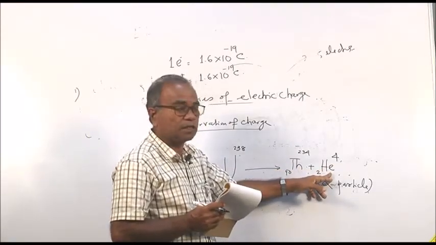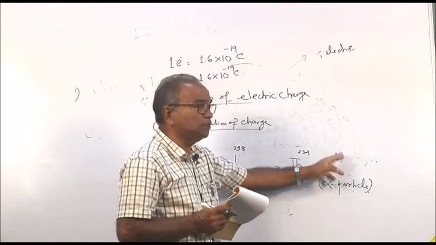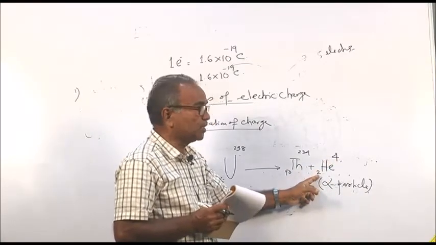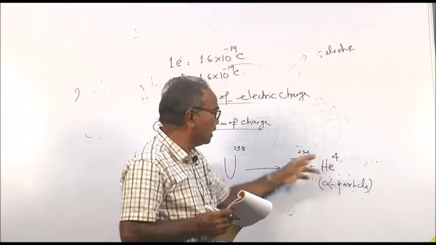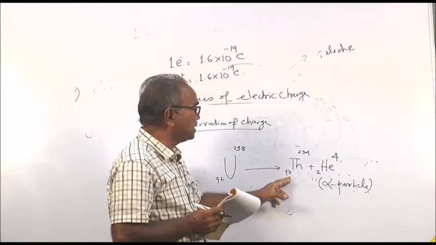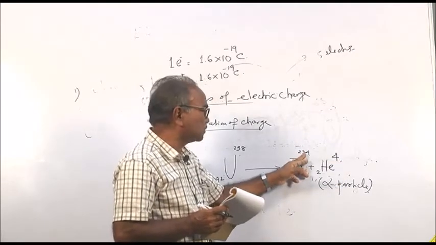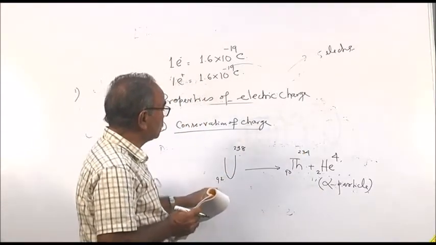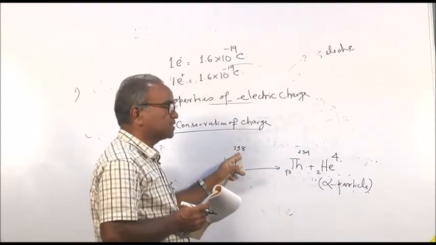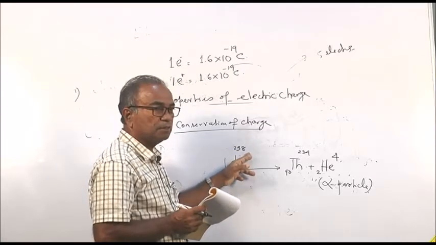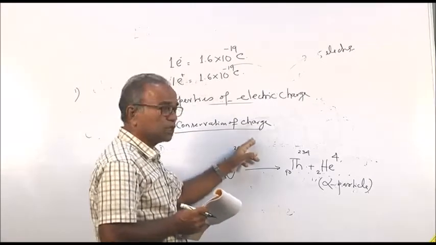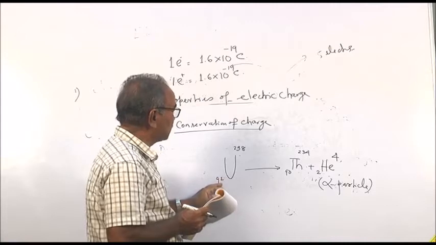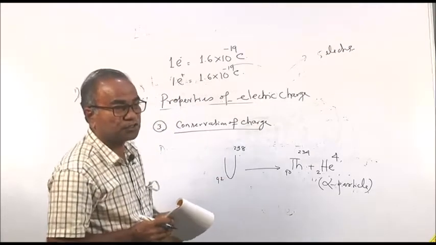The alpha particle is the helium nucleus with atomic number 2 and mass number 4, thorium has atomic number 90 and mass number 234, and uranium has atomic number 92 and mass number 238. Mass number means the number of protons and neutrons, and atomic number means the number of protons.